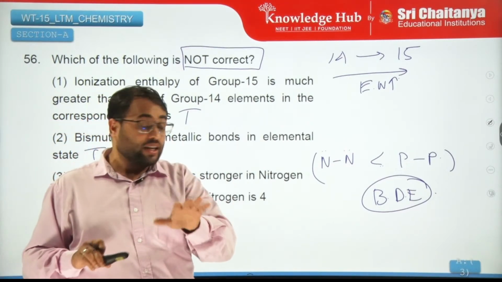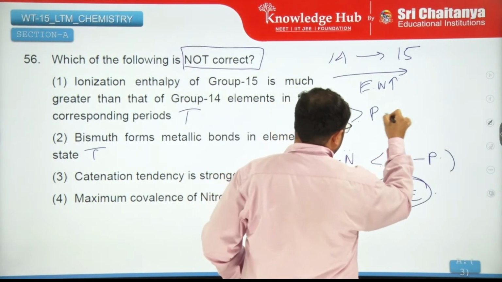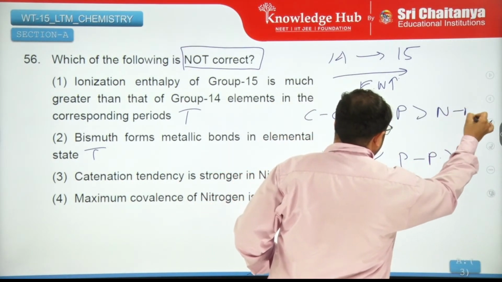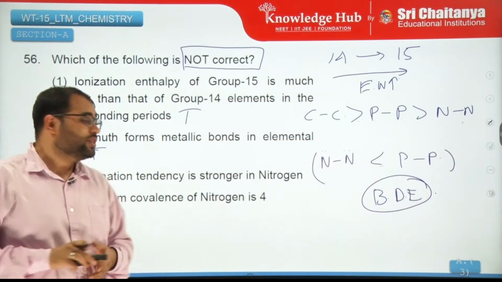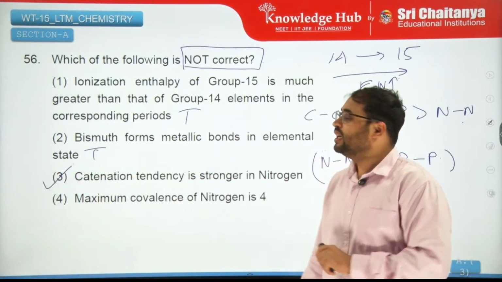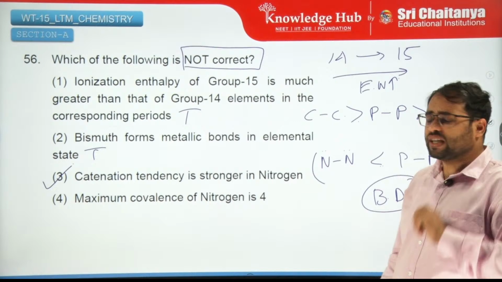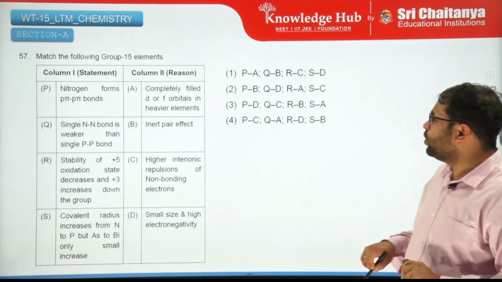As a matter of fact, catenation tendency is in this order, and then you have your nitrogen, right? So phosphorus has more catenation tendency than this. So this appears to be the false answer, or in our case, the correct answer. This is also correct. Maximum covalency of nitrogen is 4.